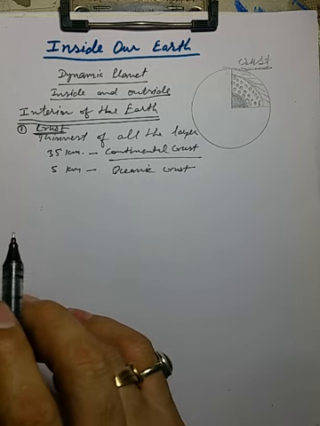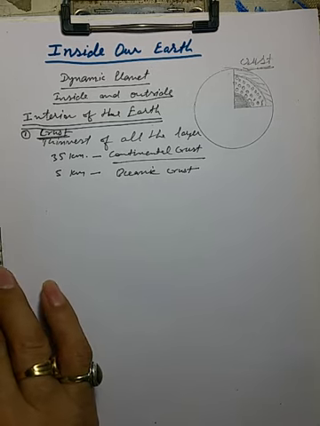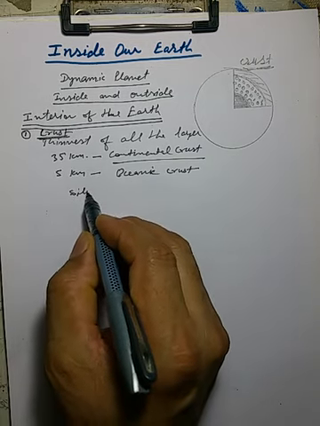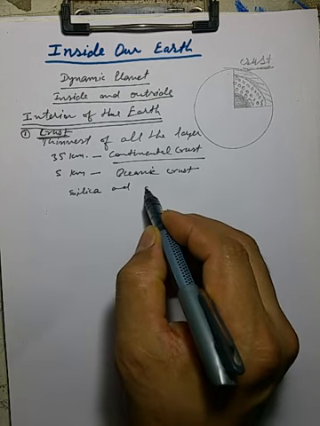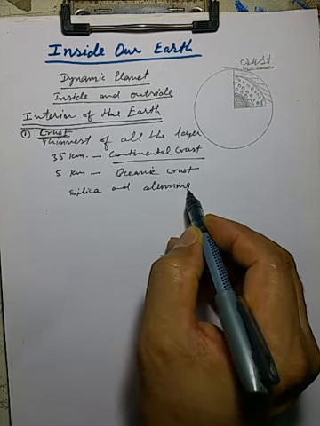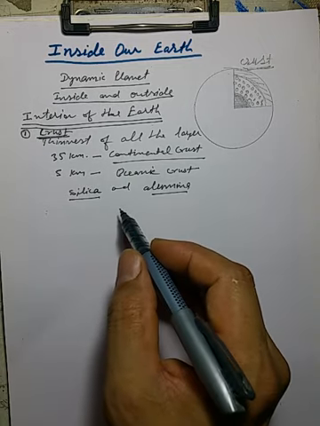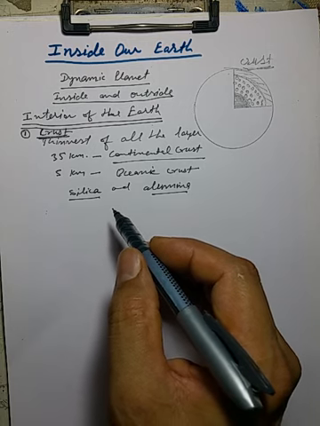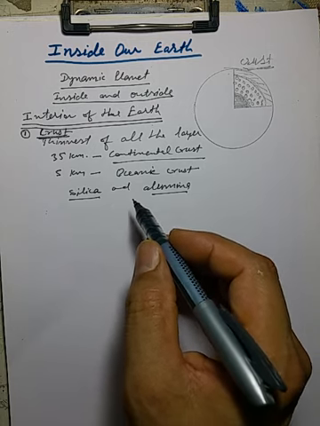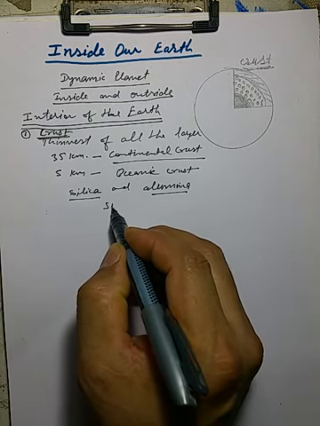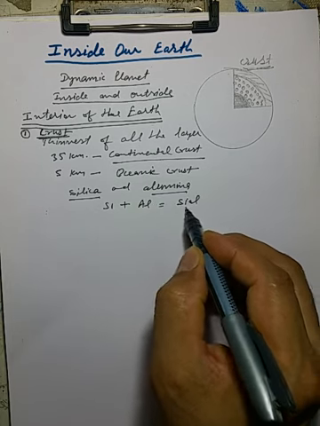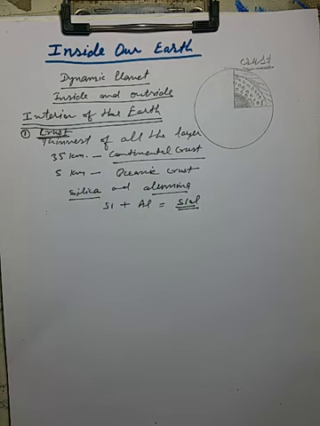The main mineral constituents of the continental mass are silica, a very light material, and alumina. You can combinedly call it Si from silica plus Al from alumina, that is Sial.